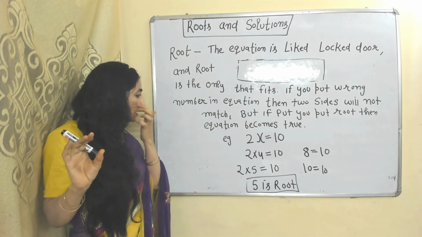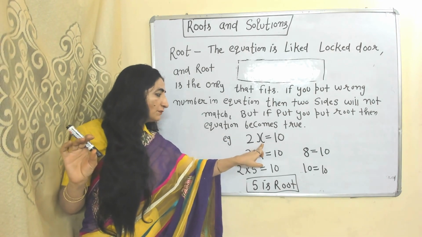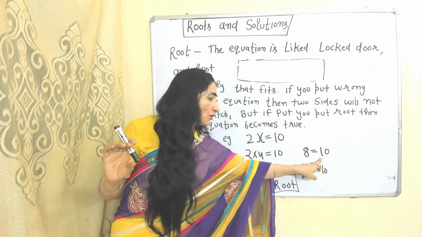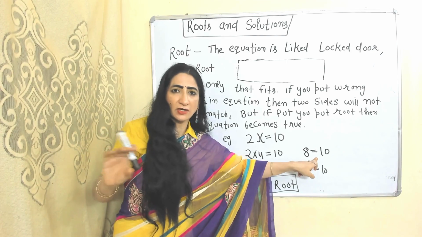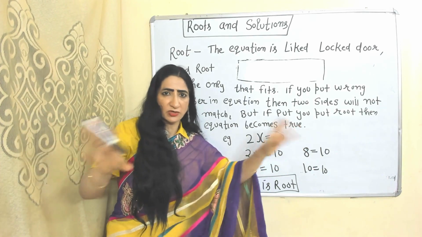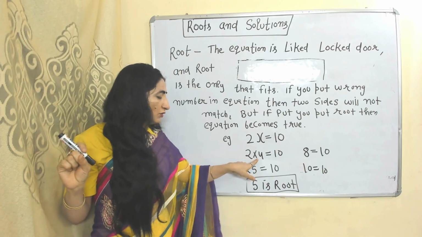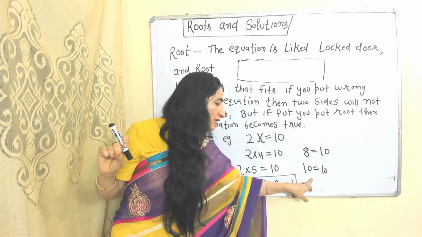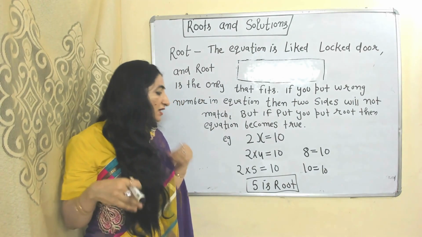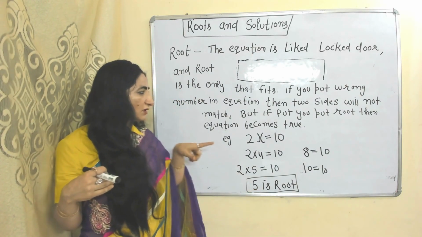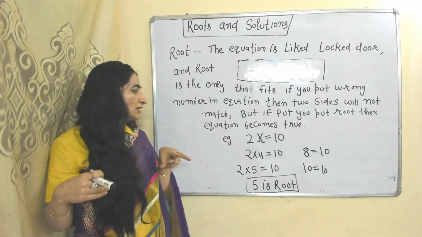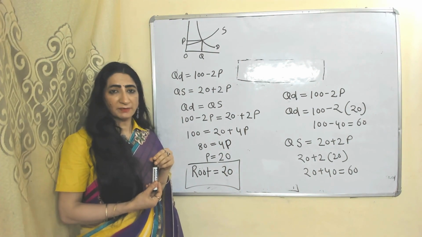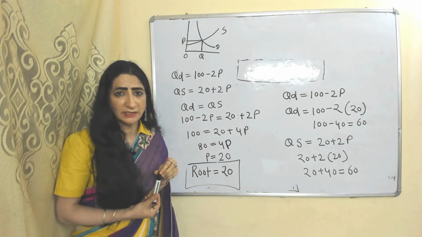For example, 2x equals 10. If you put 4 in place of x, then you can see both sides of the equation are not equal to each other. That means your equation is wrong. But when you put 5 in place of x, then both sides of the equation become equal. So we can say that 5 is our root, because if you put a root, then your equation actually becomes true. Why is root very important in mathematical economics?